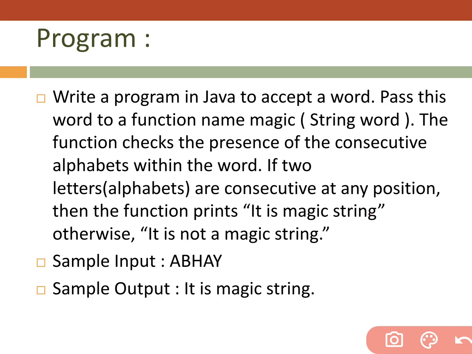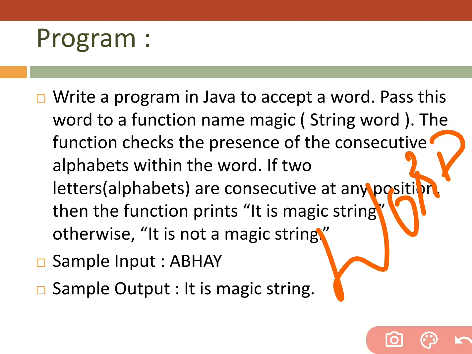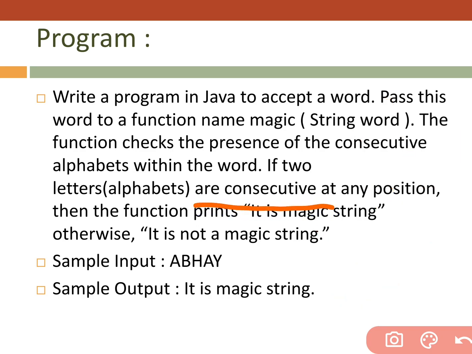See, if I have a word WORD, W and O are next to each other, meaning they are consecutive. O and R are next to each other, so they are consecutive. R and D are next to each other, so both are consecutive. Consecutive means next to each other.